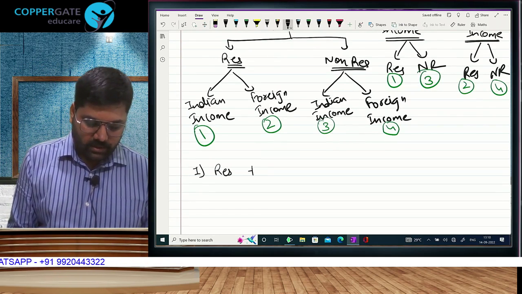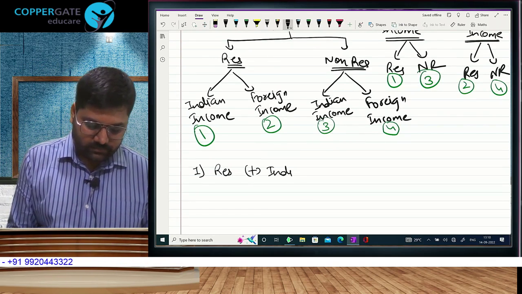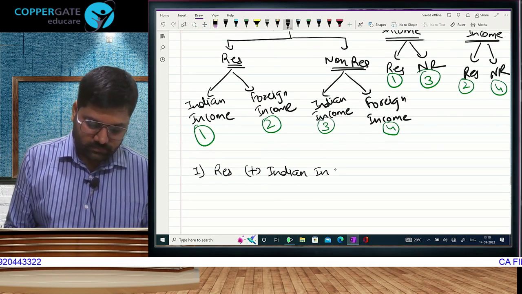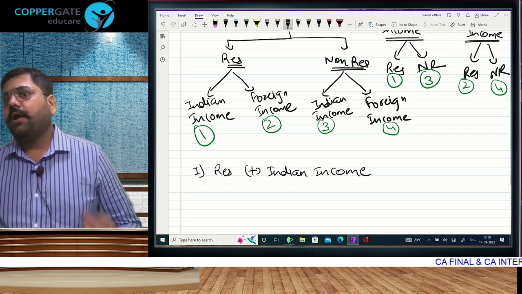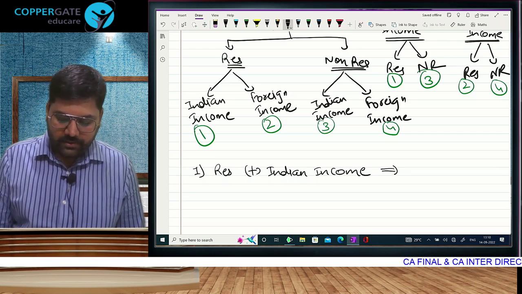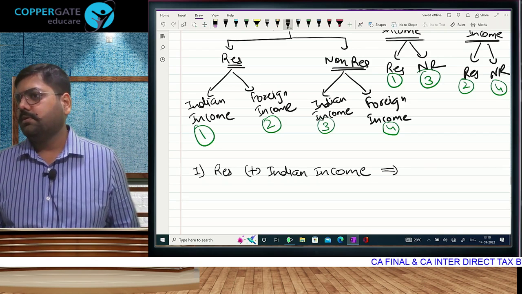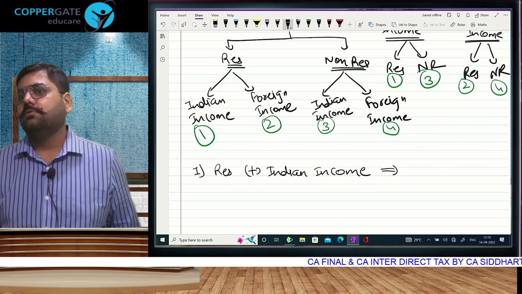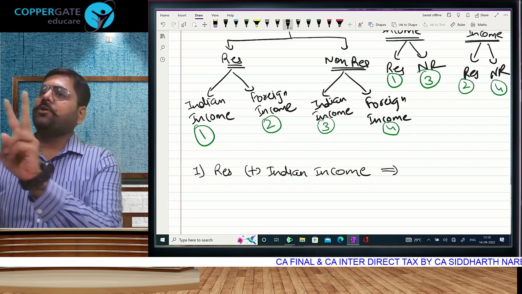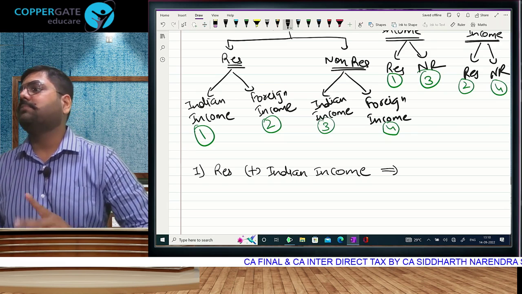First, a resident having Indian income. If I ask a 3-year-old kid, my son is 3 years old, if I ask him, this much tax, he also knows. You want to guess? I am giving you two options. Taxable or not taxable.